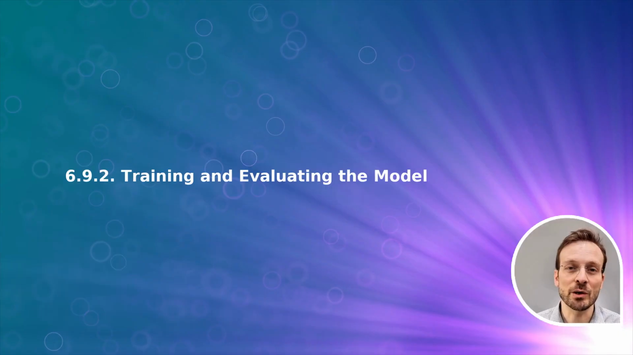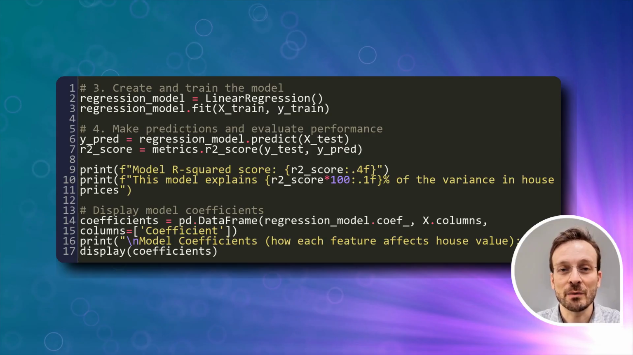Now we train our model to learn the relationship between our features and house prices. We create a linear regression model, train it on our training data, make predictions on our test data, and evaluate performance using the R-squared score. We also examine the model coefficients to understand how each feature affects house prices.